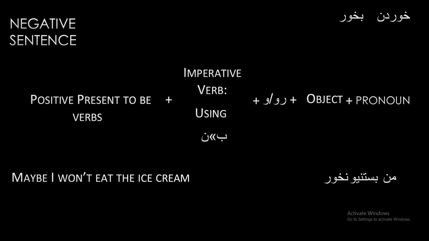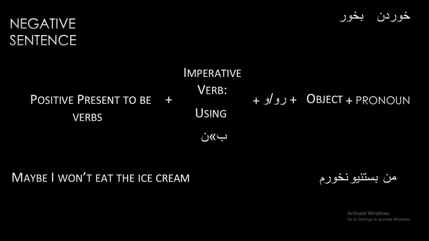After that we should use positive present to be verb, which should be proper for our pronoun. So we add am to نخور because am is proper positive present to be verb for man, as I said you in to be verbs lesson. So we have من بستنیو نخورم.